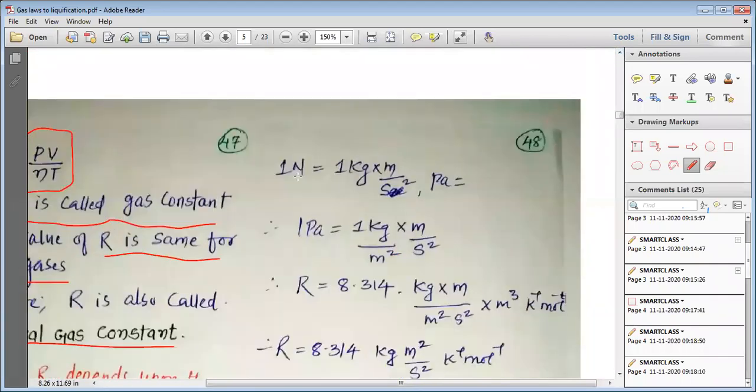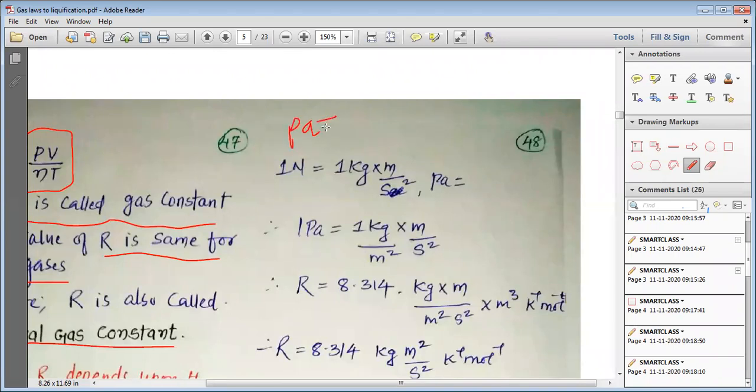So now we can write 1 Newton is equal to 1 kg into meter per second square, and therefore 1 Pascal is equal to 1 kg per meter square multiplied by meter per second square. What was the previous equation? The previous equation was R = 8.314 Pascal.